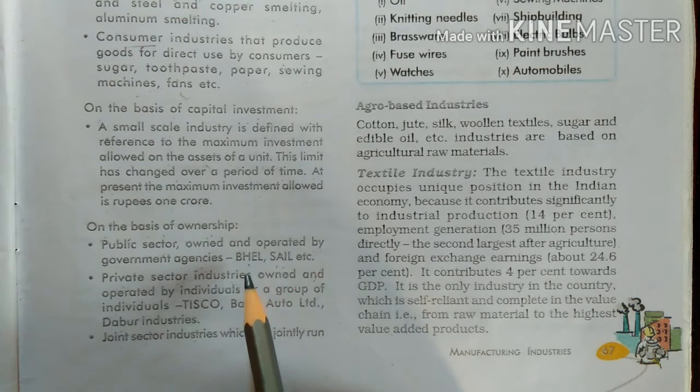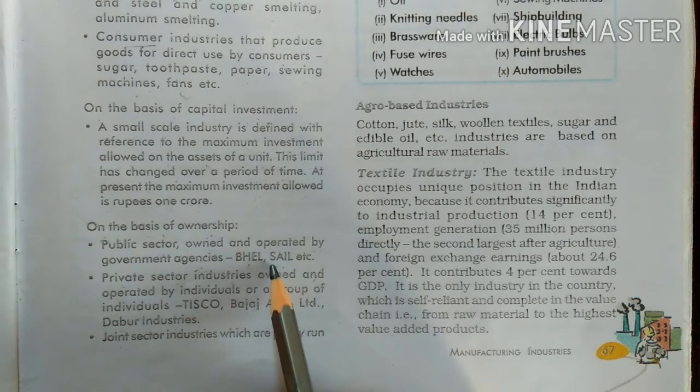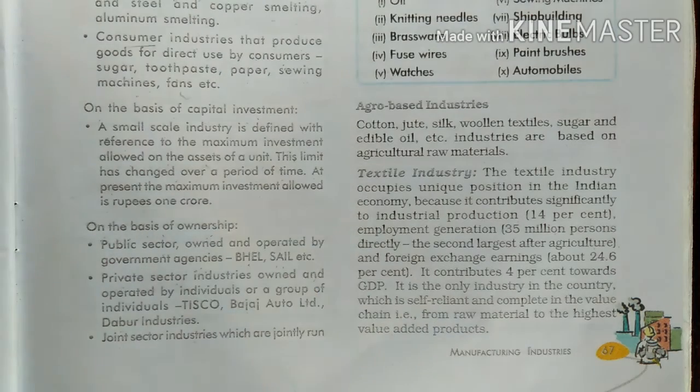For example, BHEL. BHEL is a short form of Bharat Heavy Electricals Limited, and SAIL means Steel Authority of India Limited. These are the industries we call public sector because those industries are operated by government agencies.